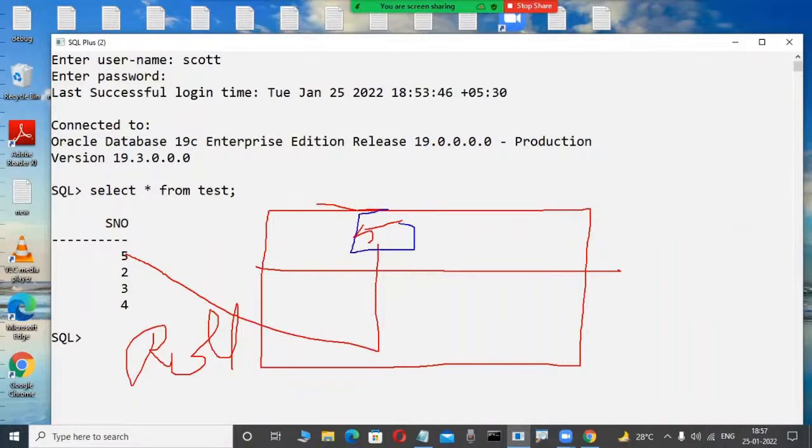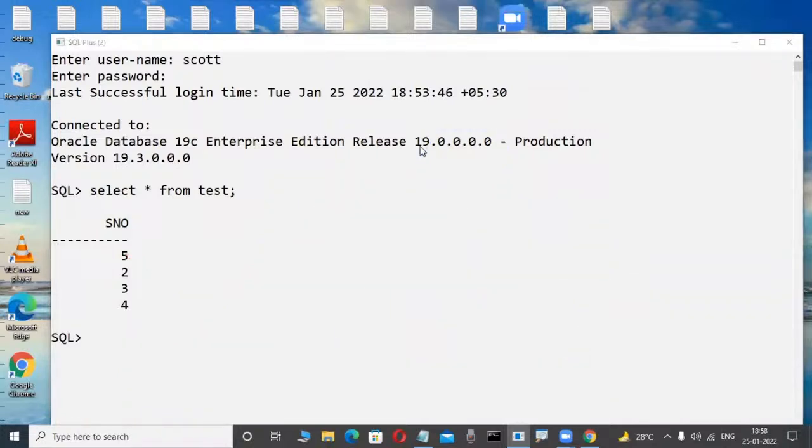No, not possible. Why? Because whenever we are saving like this, the new value is saved and the old value is also gone. We are using rollback also, but these values are not there in memory. That's why rollback is of no use. That is not undo. Again, still 5 is available. Very good, some fellows are guessing.